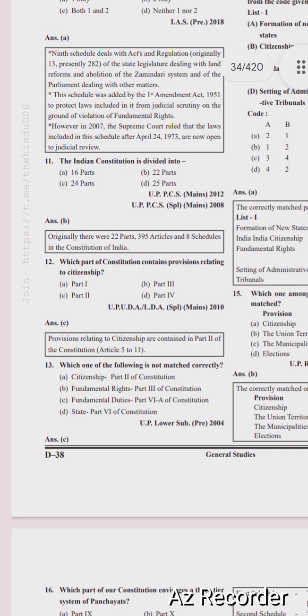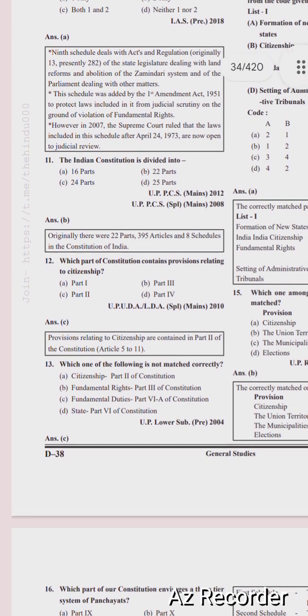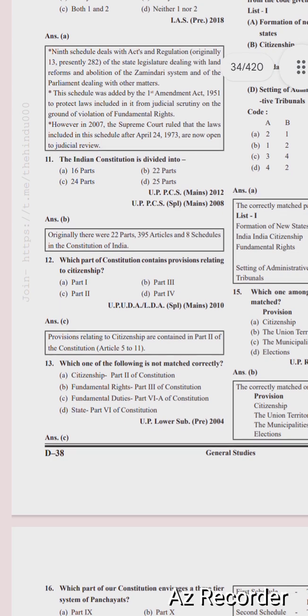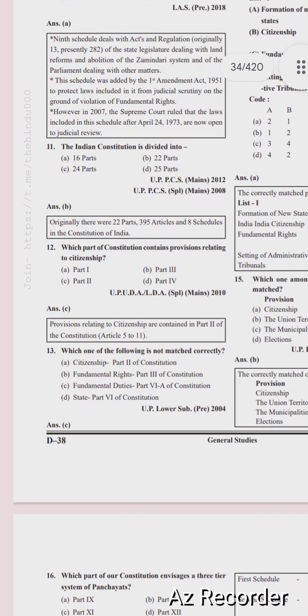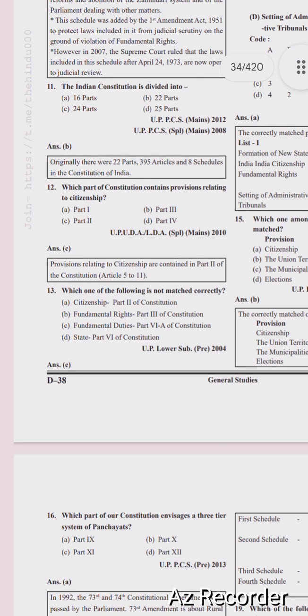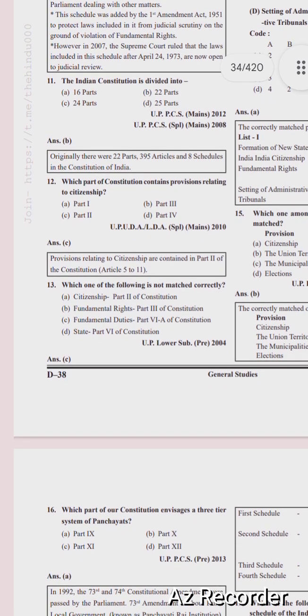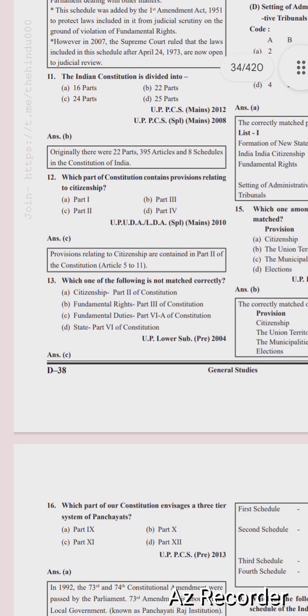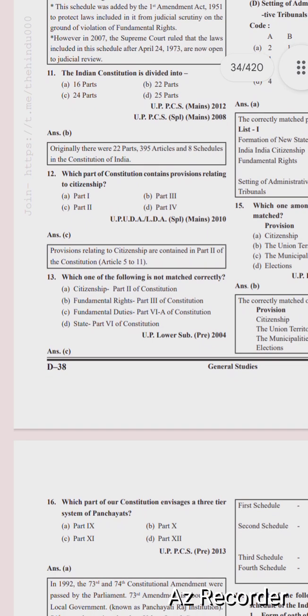Next question is, which part of the Constitution contains provisions related to citizenship? Options are part 1, part 3, part 2, part 4. Right option is option number C, part 2. Provisions related to citizenship are contained in part 2 of the Constitution, articles 5 to 11.